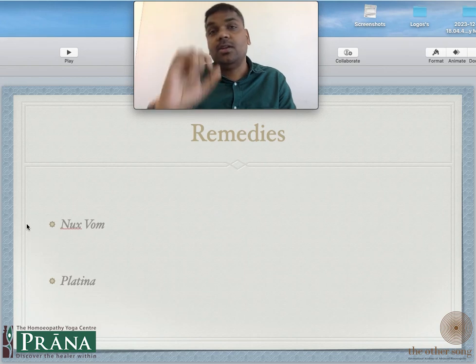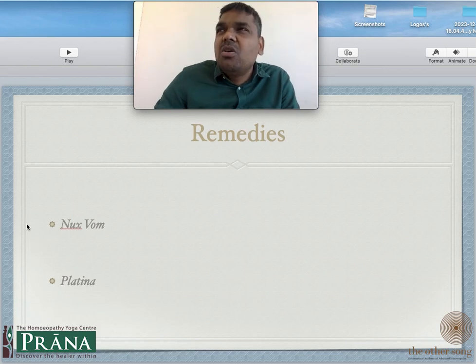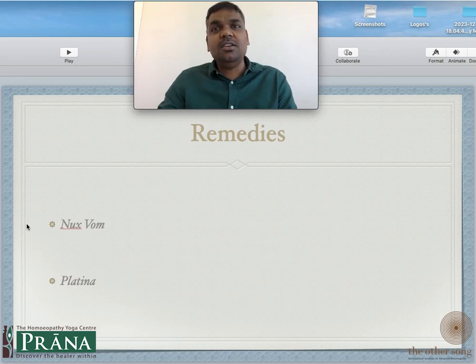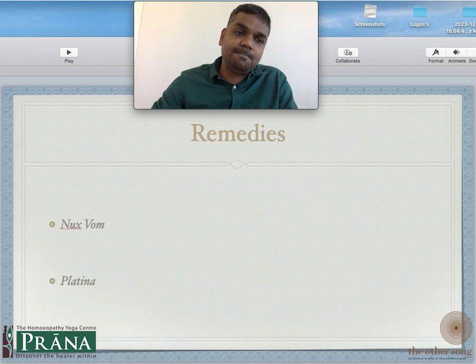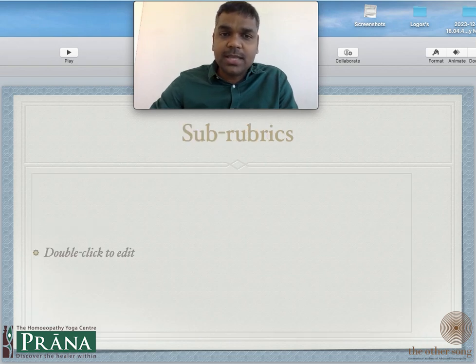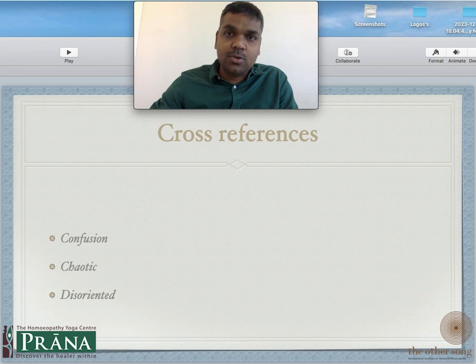That the objects are looking smaller. Now, this is a very small chair. How will I even be able to fit and sit in it? I need a big chair. I need a royal chair. That is what is Platina. So I think that's it, friends, about this rubric. I hope you gain something by hearing this, and these are some of the cross references.